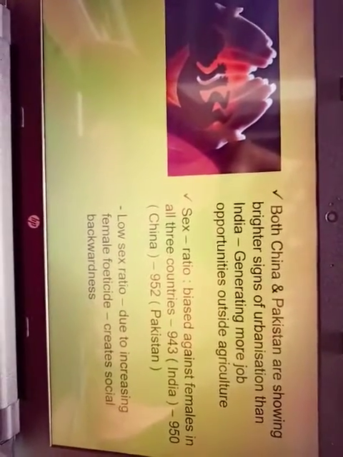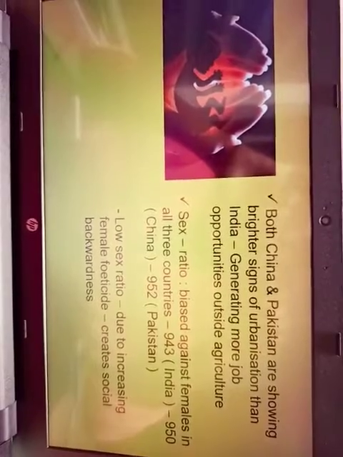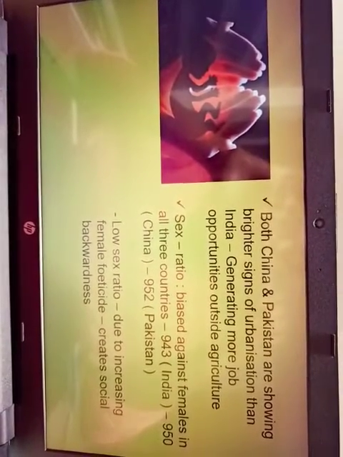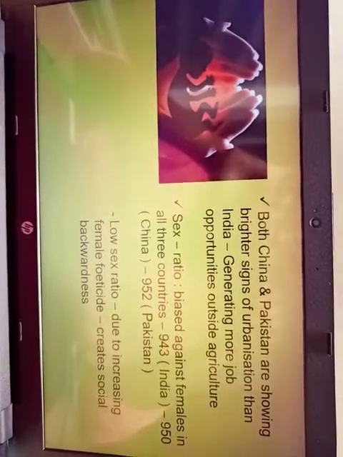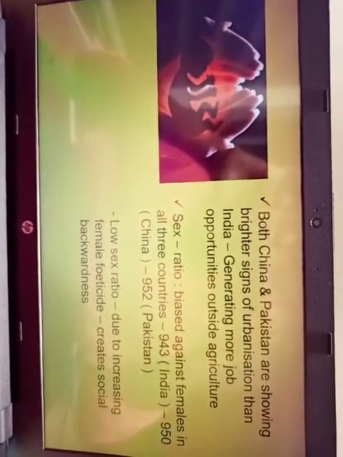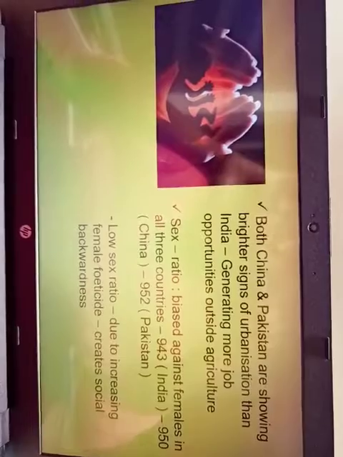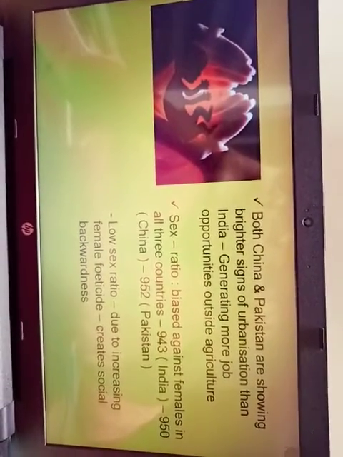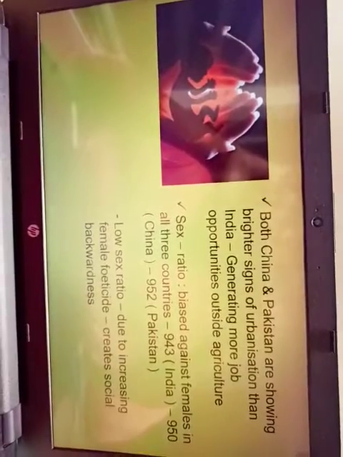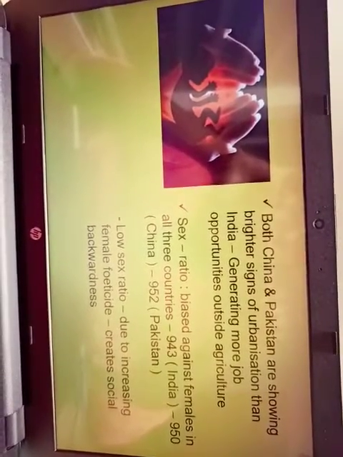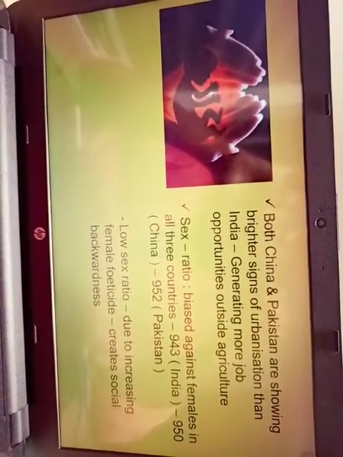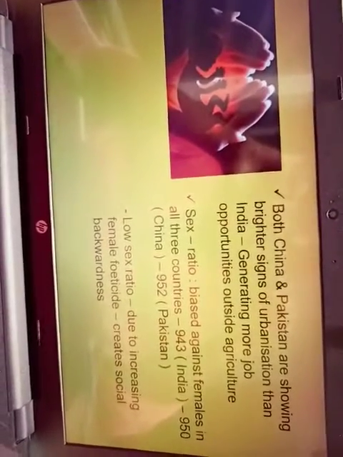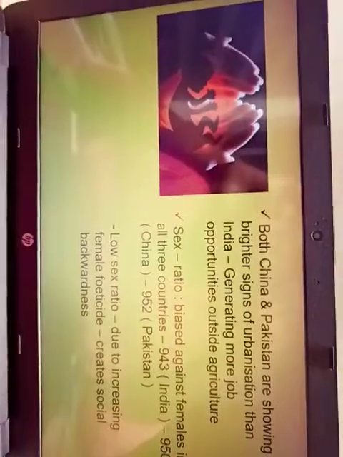Female feticide also creates social backwardness. In India itself, it is not the case in Kerala, but in all the other backward regions of northern India, they still believe that a girl child is a curse for them. So that is why they abort the girl child. If it is a girl child, they abort from the pregnancy itself. That is called female feticide.